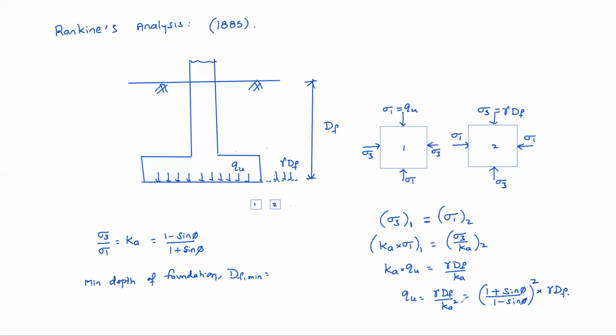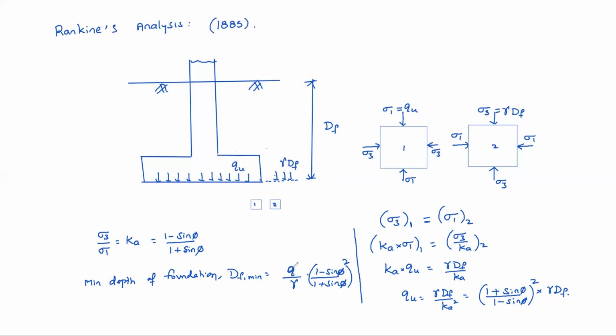That means Df equals q by gamma into (1 minus sin phi by 1 plus sin phi) whole square.